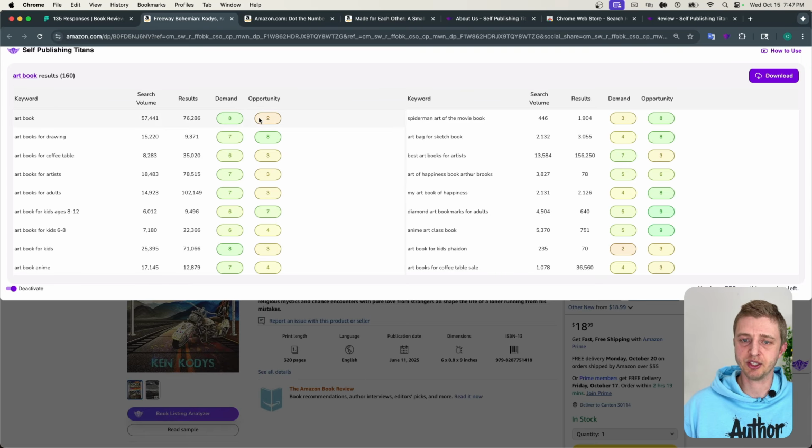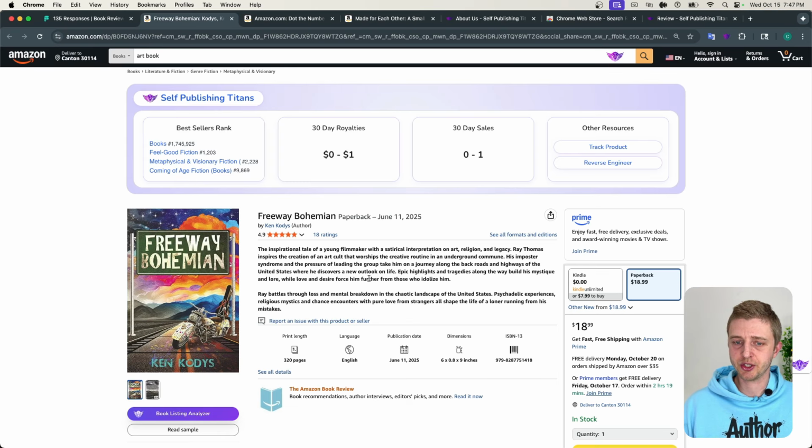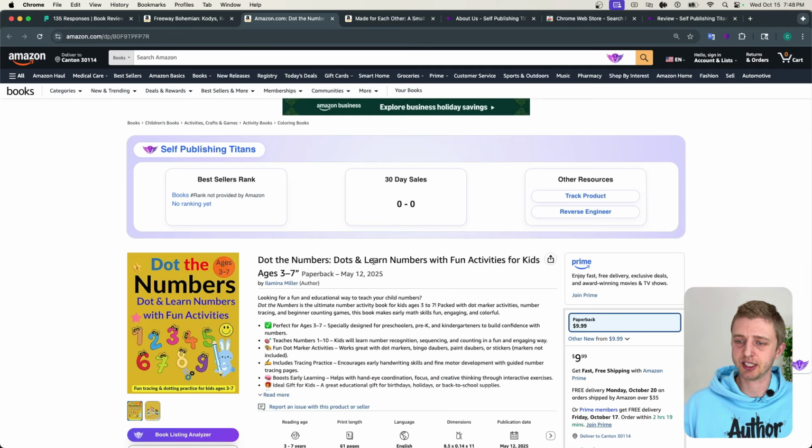So these help guide you to choosing the best keywords for your titles, subtitles, and your 7 backend keywords. So definitely make sure to update your 7 backend keywords with those. And yeah, I hope that helps you and wish you the best of luck. And let's check the next one.